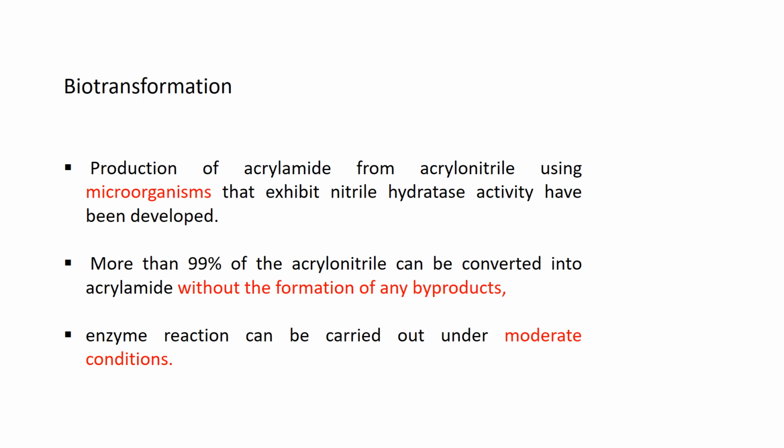This is a very important point, without the formation of any byproducts. In the chemical method, the main problem is byproduct. But here in microbial production, you can produce acrylamide using microorganisms without the formation of byproduct. And one more thing is, in the chemical method, severe reaction conditions are required. But just observe the last point, you can operate this mechanism under moderate conditions.